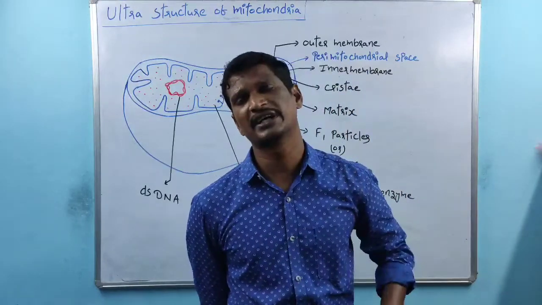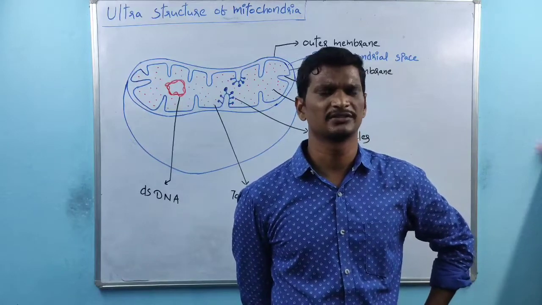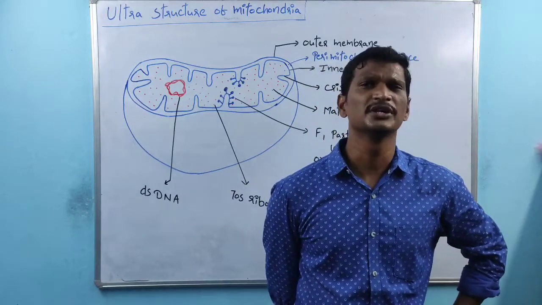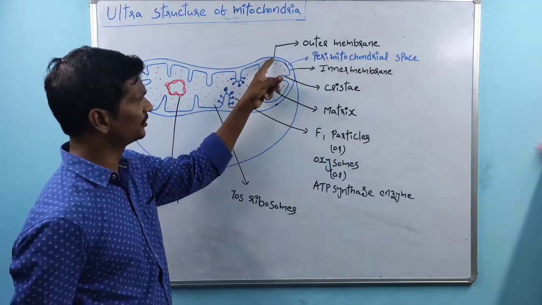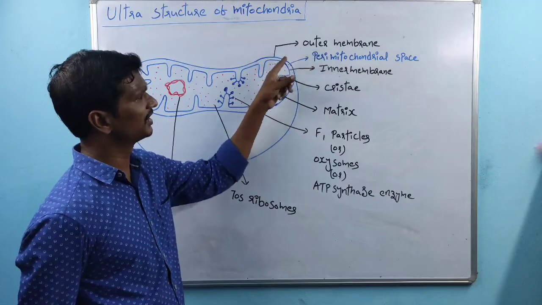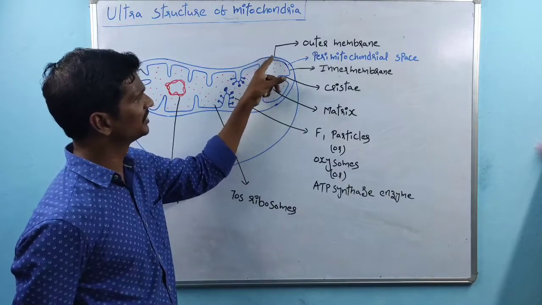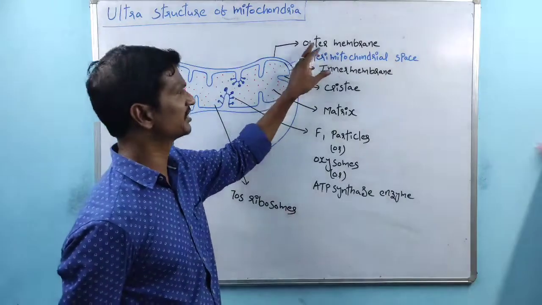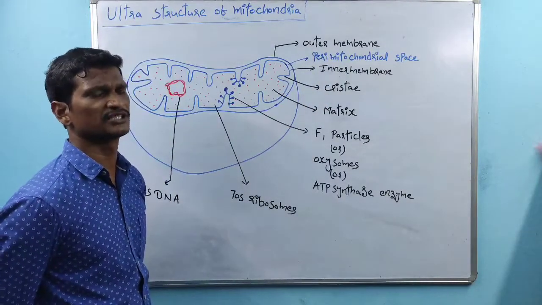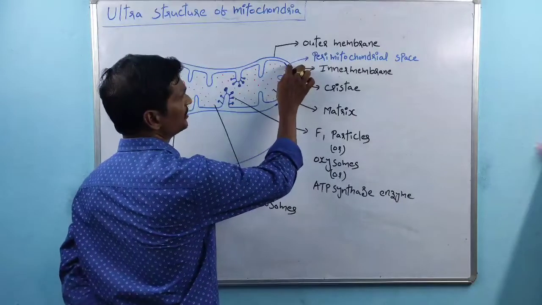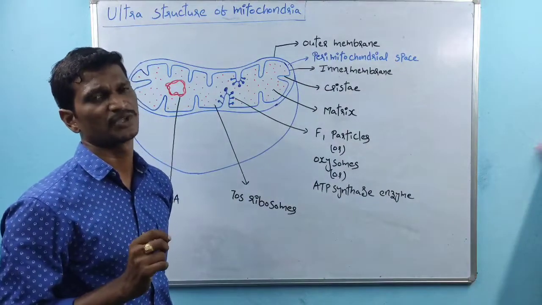Mitochondria is a double membrane containing cell organelle. We know mitochondria, chloroplast, and nucleus have double membranes, right? So this is one of the mitochondria. Mitochondria have two membranes. One is the outer membrane, the other one is the inner membrane. See, this is the inner membrane. This is the outer membrane. Between these two membranes, there is a space. The space is called the perimitochondrial space.